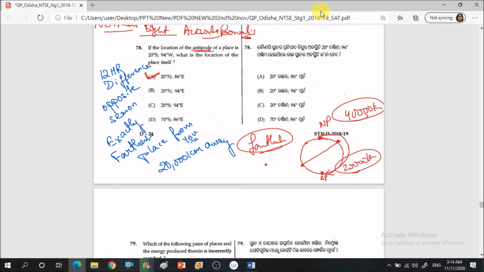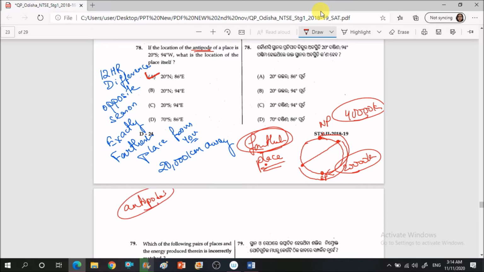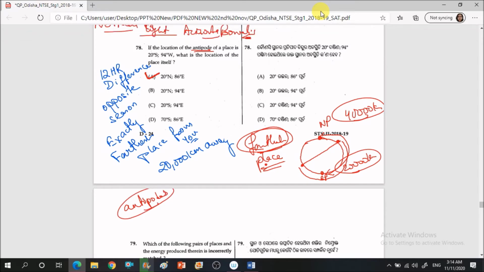Similarly, from here to here there will be 20,000 kilometer distance. Now this is called the antipode. So exactly the opposite place, or you can say the farthest place from you. Let me tell you one thing, that in the world, there are no two places which are antipodes and which are connected by a single airline. Getting my point?